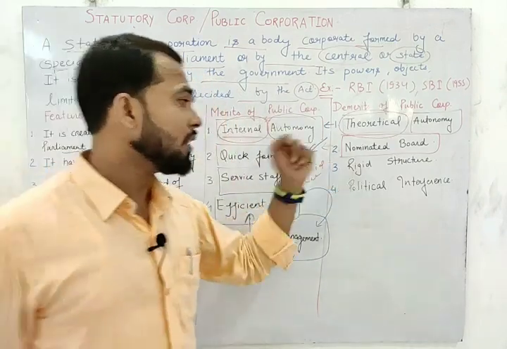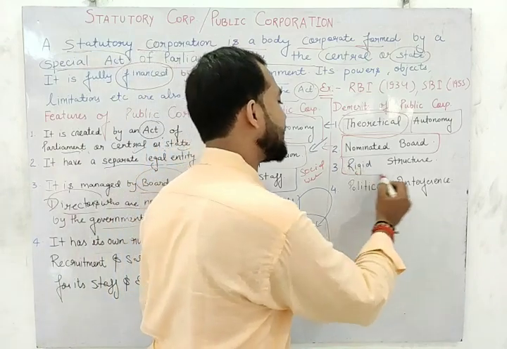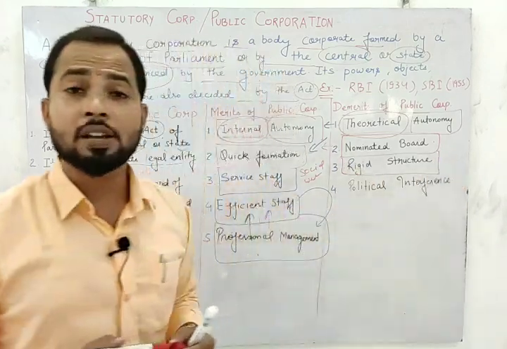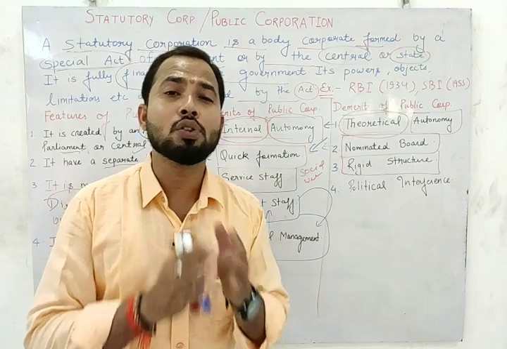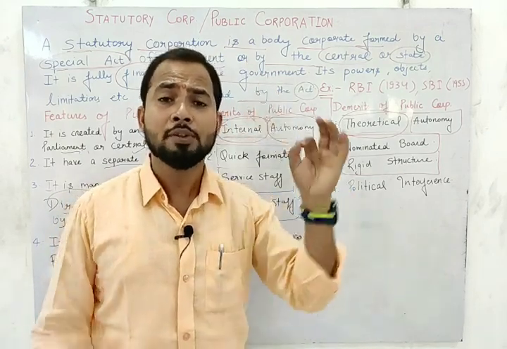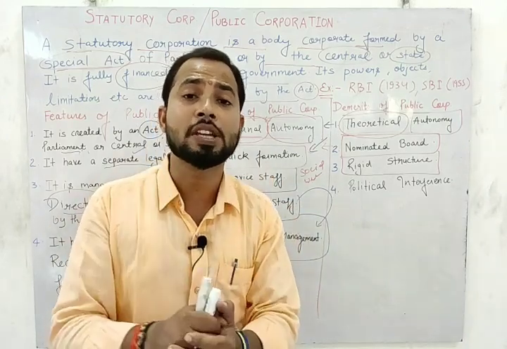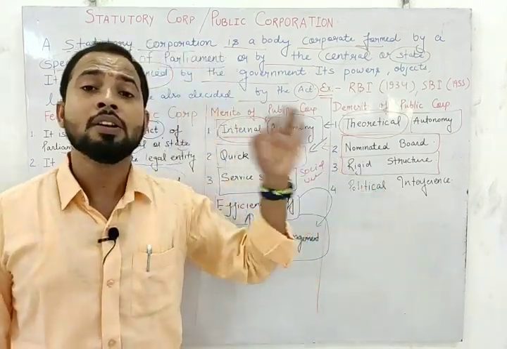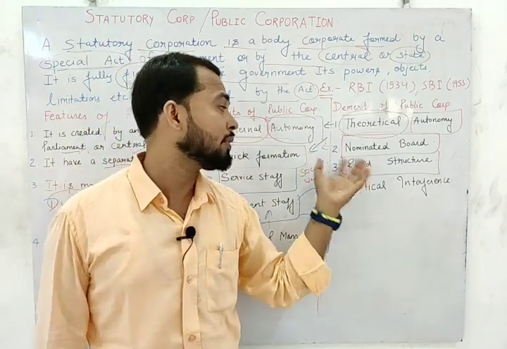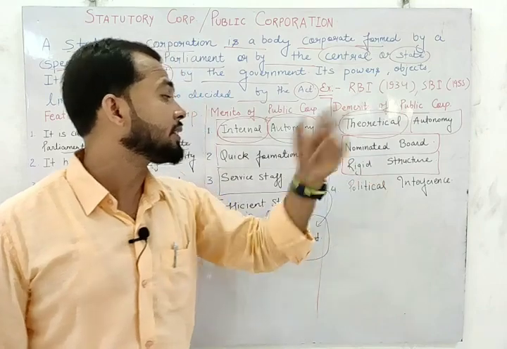Okay. Next one is a rigid structure. How can we say that we have a rigid structure? Listen carefully, because in a public corporation we have to follow so many rules and regulations, because it has an act. For every performance, for every action we should follow the rules and regulations. That place, that structure where we have to follow so many rules and regulations is known as a rigid structure.